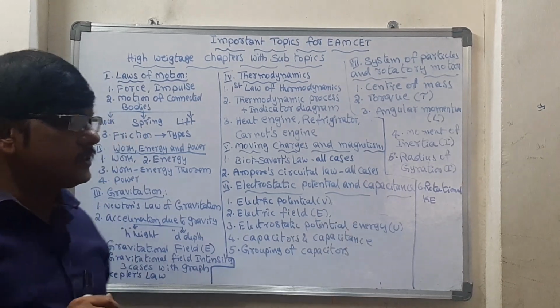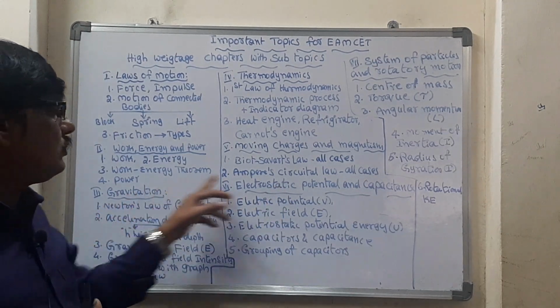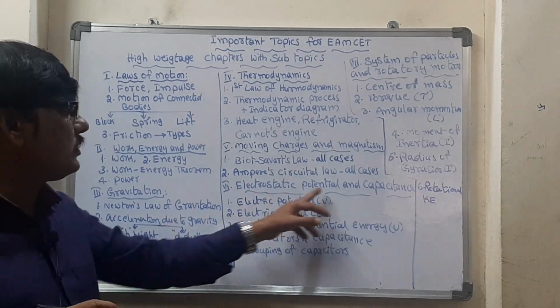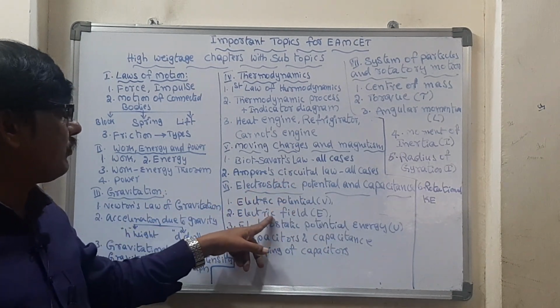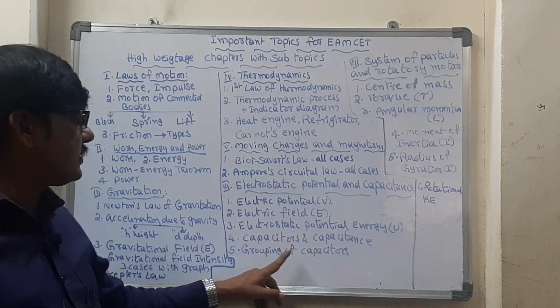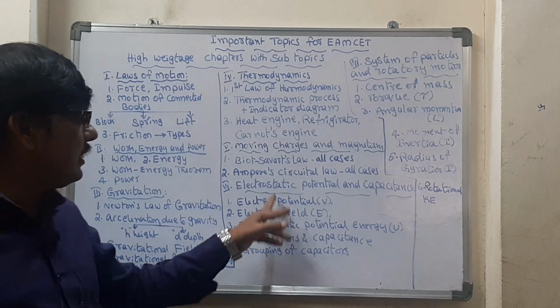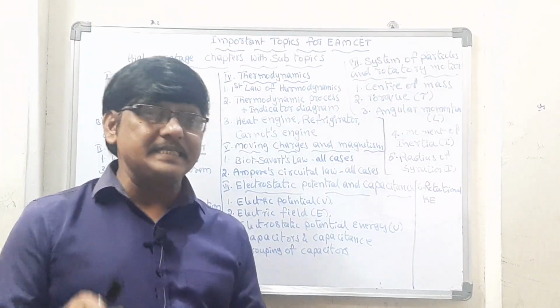Electrostatic potential and capacitance, and this is a little bit relevant to gravitation. So just comparatively read this: electrostatic potential, electric field, electrostatic potential energy, and capacitors and capacitance, grouping of capacitors. These all things, just take the basic formulas and solve the numericals based on that.